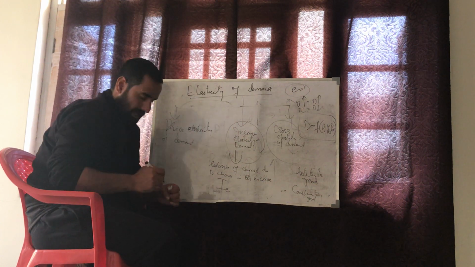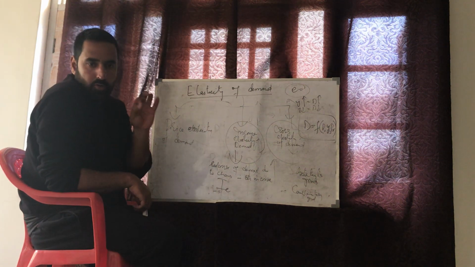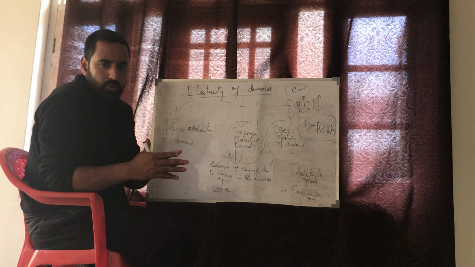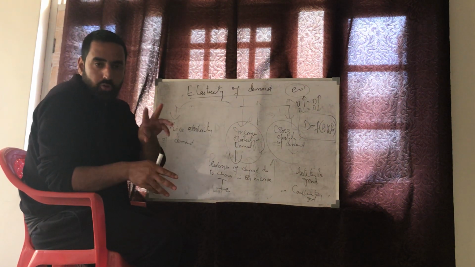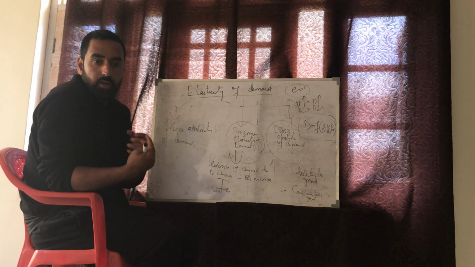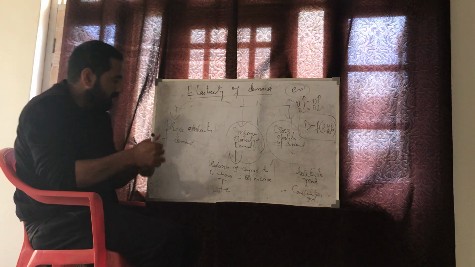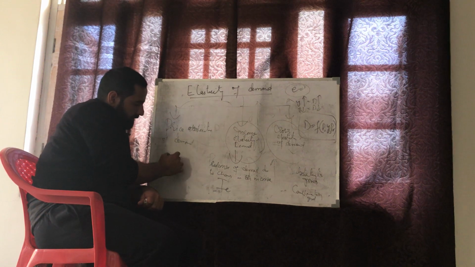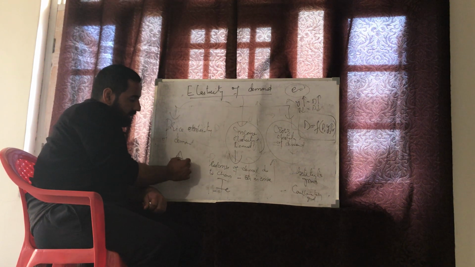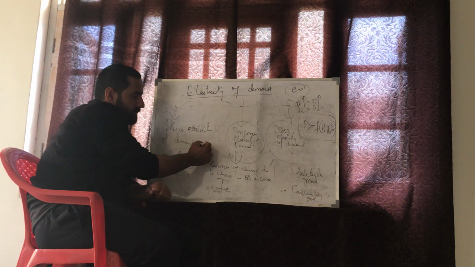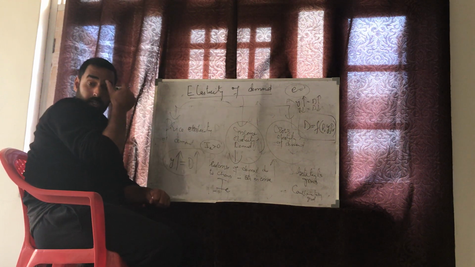There are two types of goods in an economy on the basis of income elasticity. One is called normal goods, the other one is called inferior goods. By normal goods I simply mean that if income increases, demand increases. Usually the income elasticity is greater than zero, meaning the goods in which income elasticity is positive.